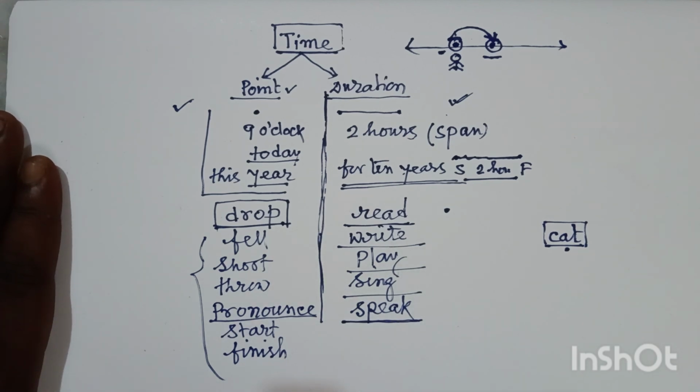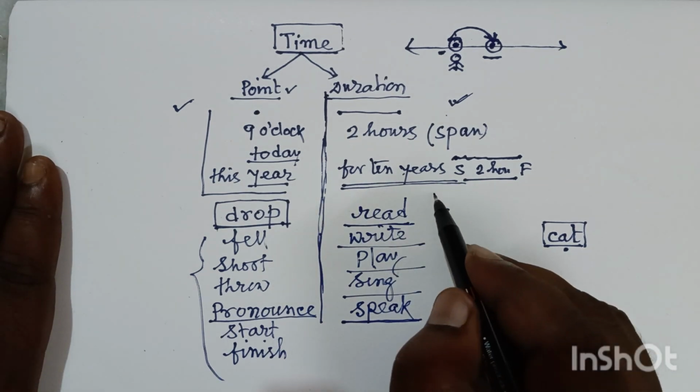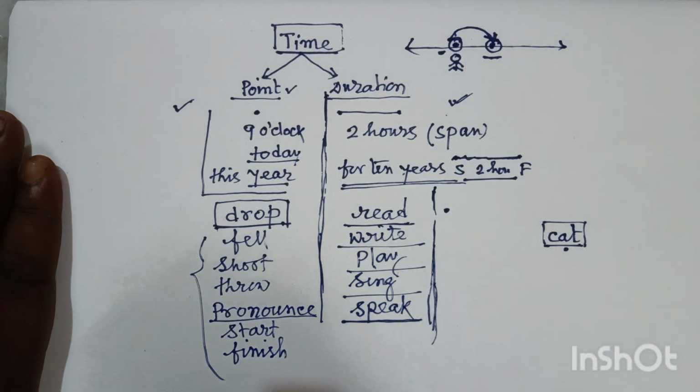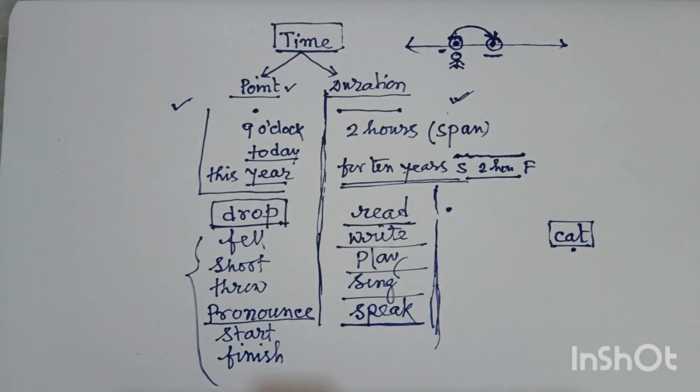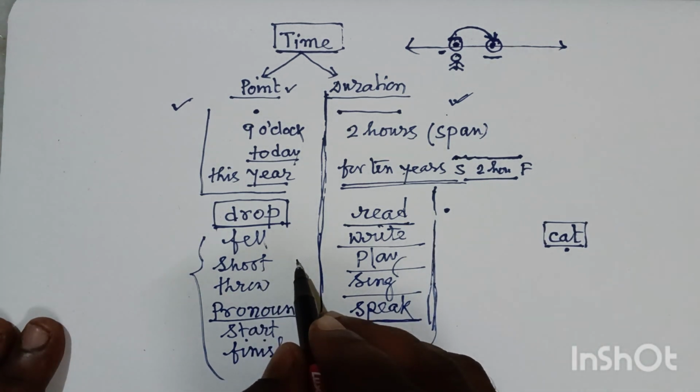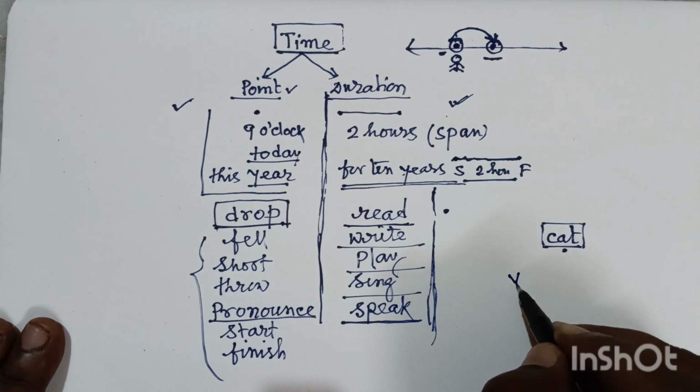So we have to understand these things. Not only in case of continuous tense, for all the tenses we have to know it, but in case of continuous tense, it is very much important. If the time is a point, we cannot write it in V plus ing form.